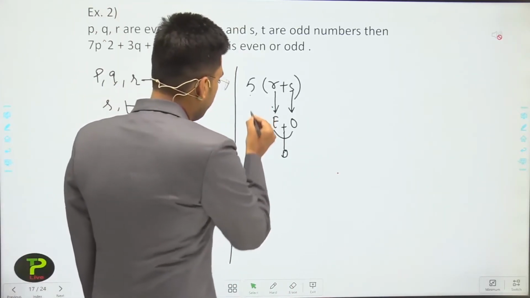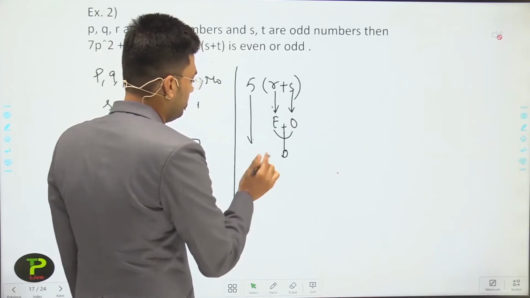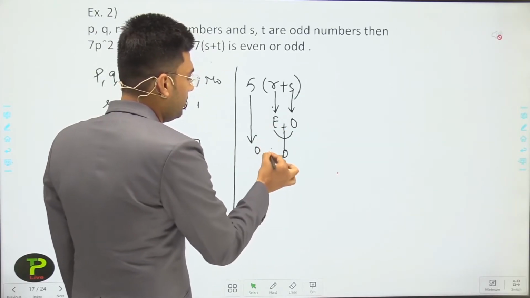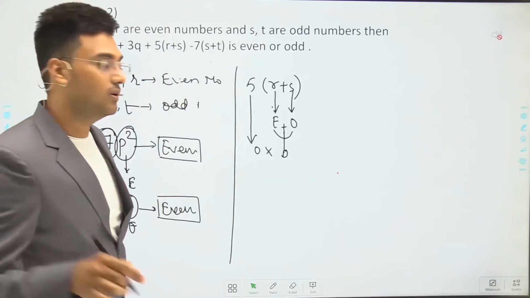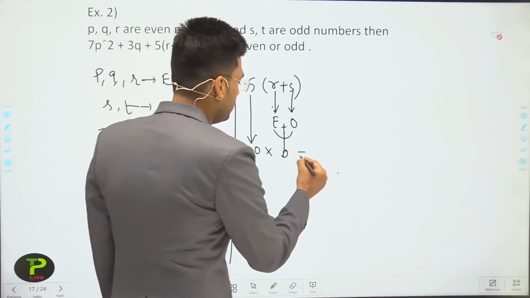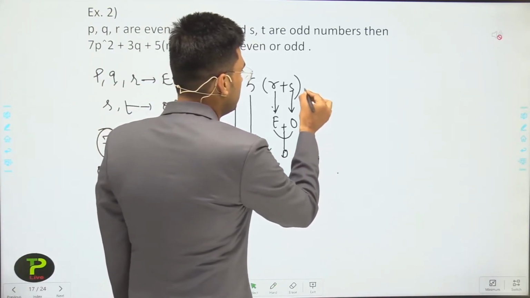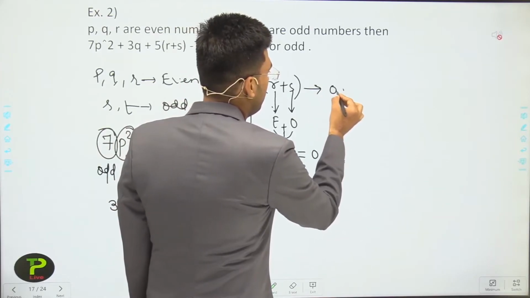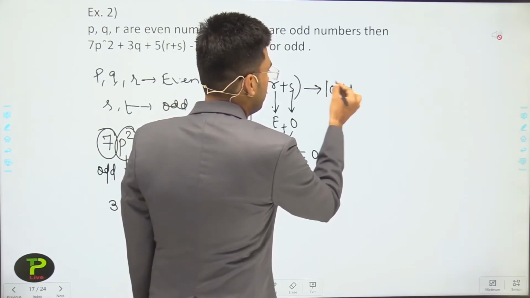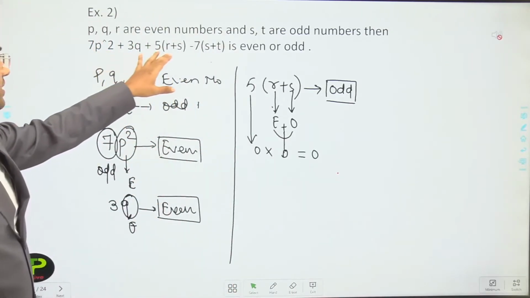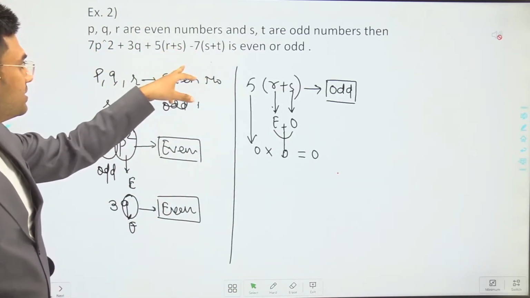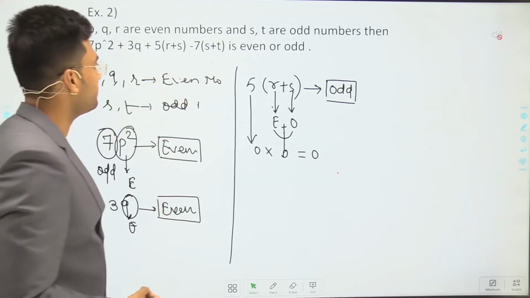And 5 is also odd. Odd multiplied by odd, 5 into 5 is 25, it is also odd. So odd multiplied by odd is also odd. So this expression gives an odd number. Okay, we checked these three numbers. Now the next is 7s plus t.